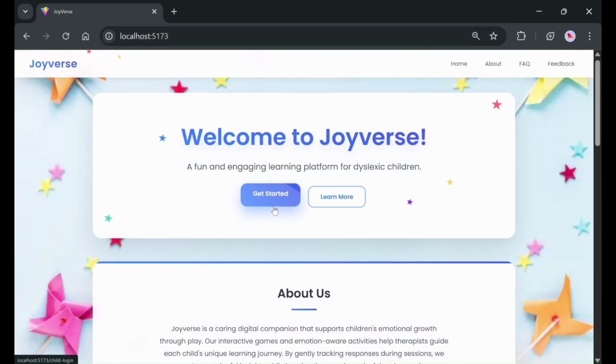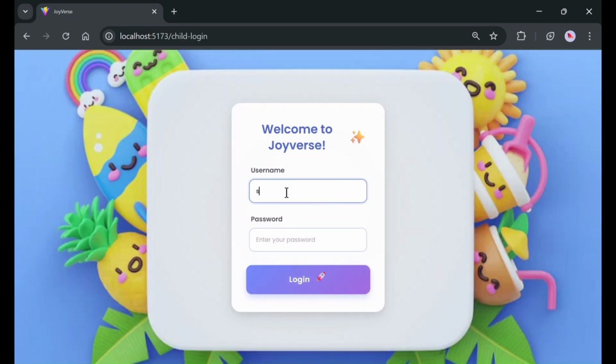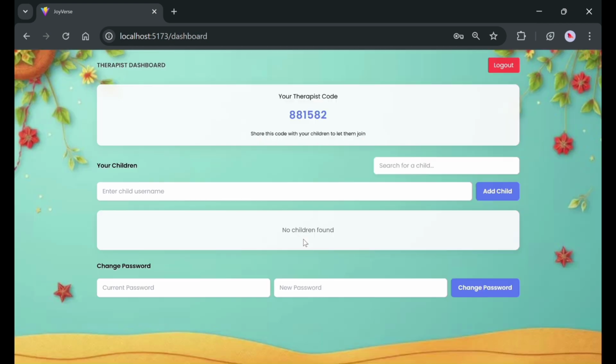Now, let's switch to the therapist perspective. I'll log in using the credentials we just created. In the therapist dashboard, we can see several options. Let's create a new child profile. We'll enter the child's name and add the child.